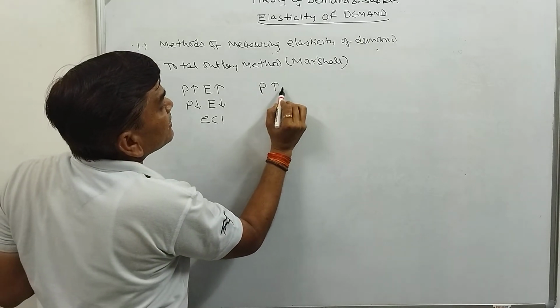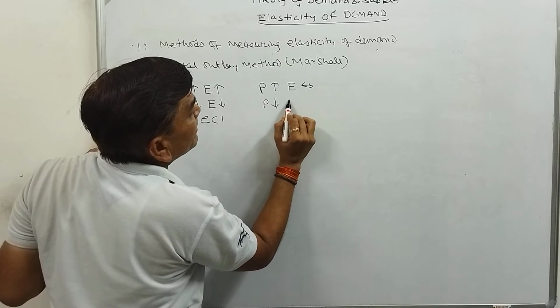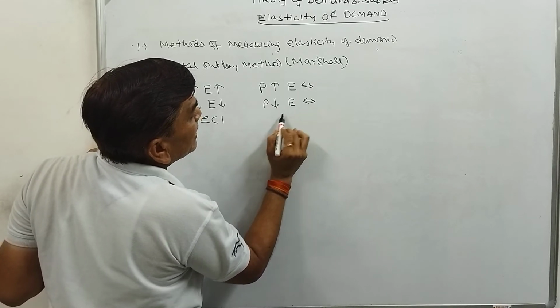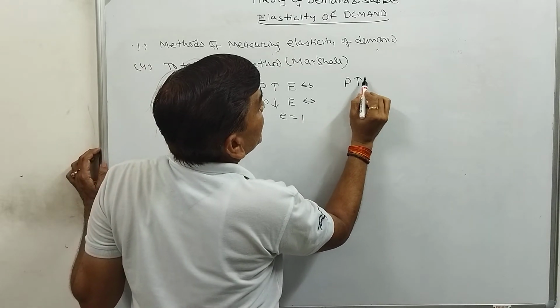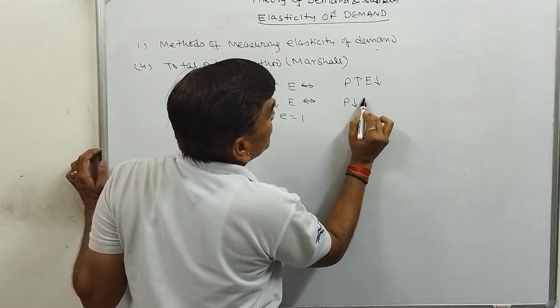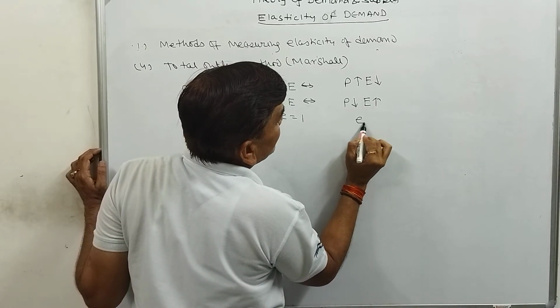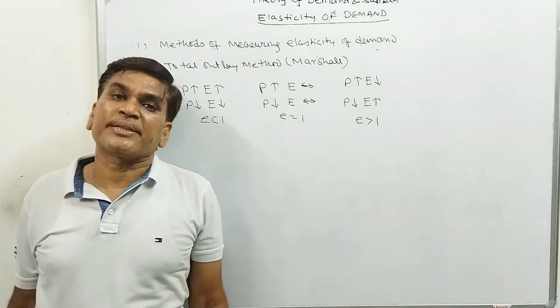If price increases or decreases and expenditure remains the same, then elasticity will be 1. If due to an increase in price, expenditure decreases, and due to a decrease in price, expenditure increases, then elasticity will be greater than 1. This is the total outlay method.